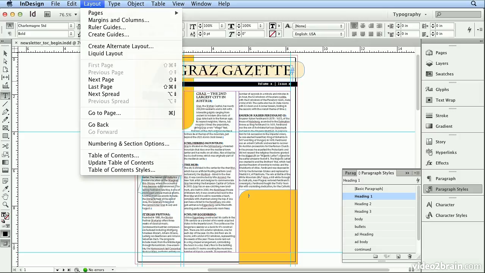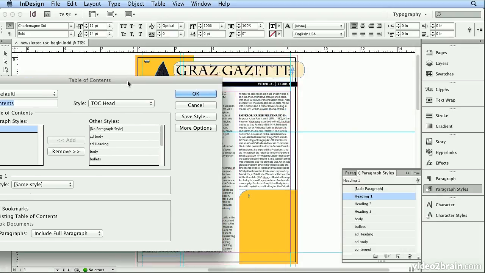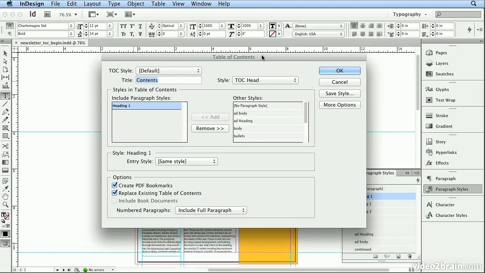Under the Layout menu is Table of Contents. And since I was testing earlier, heading 1 has already been added as an entry into the table of contents. To explain the dialog, other styles are all the paragraph styles you've used in the document. And where it says title, this is what I would like to print here in this area where my table of contents is going. So make sure you've clicked there before you start. I'm going to title this In This Issue.